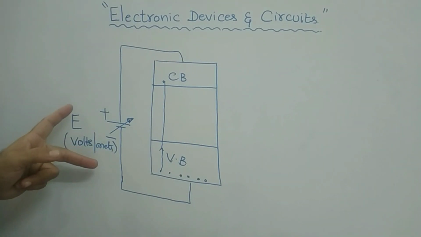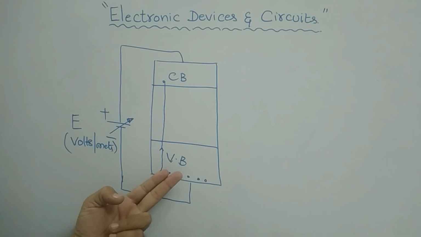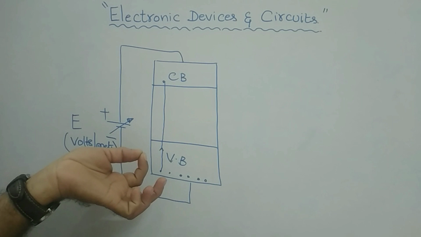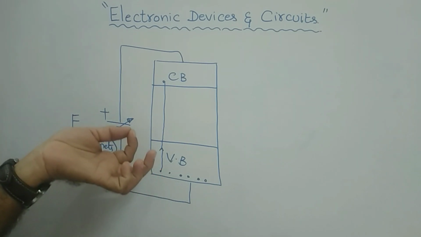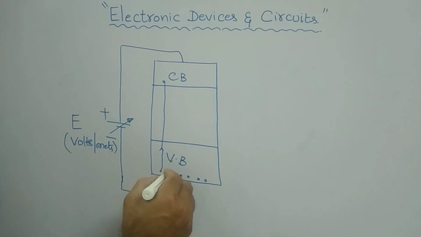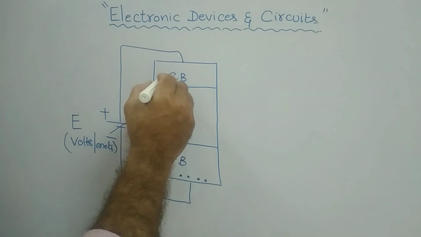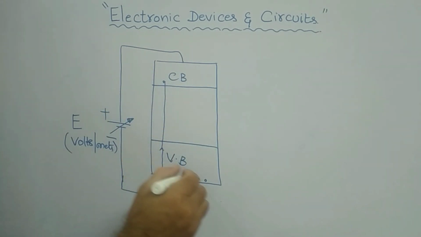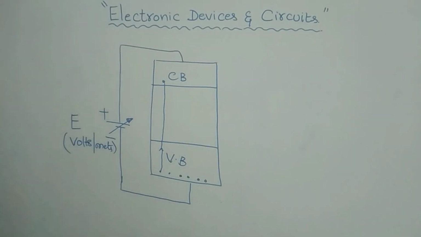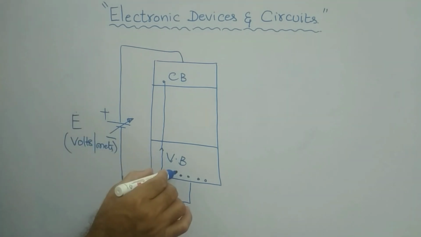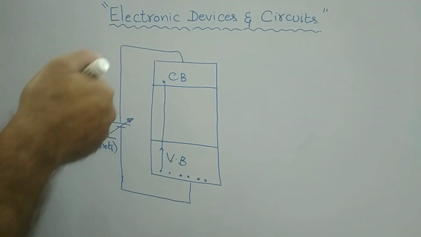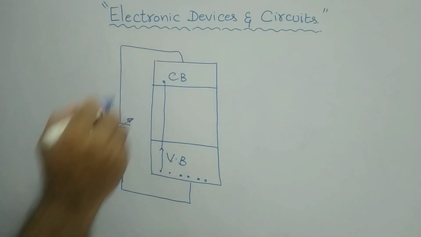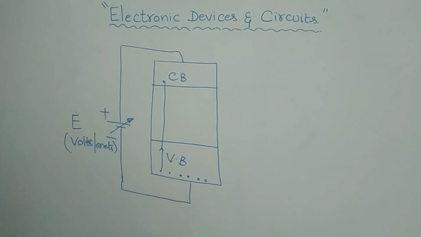Because of this electric field, the electrons get energized and acquire some energy. Thereby, they will have certain velocity and move from here to there. They come into motion. Actually, they would be lying like that only, but because of this applied electric field, the electrons move and come into motion. That's why mobility takes place. Mobility comes from this motion.